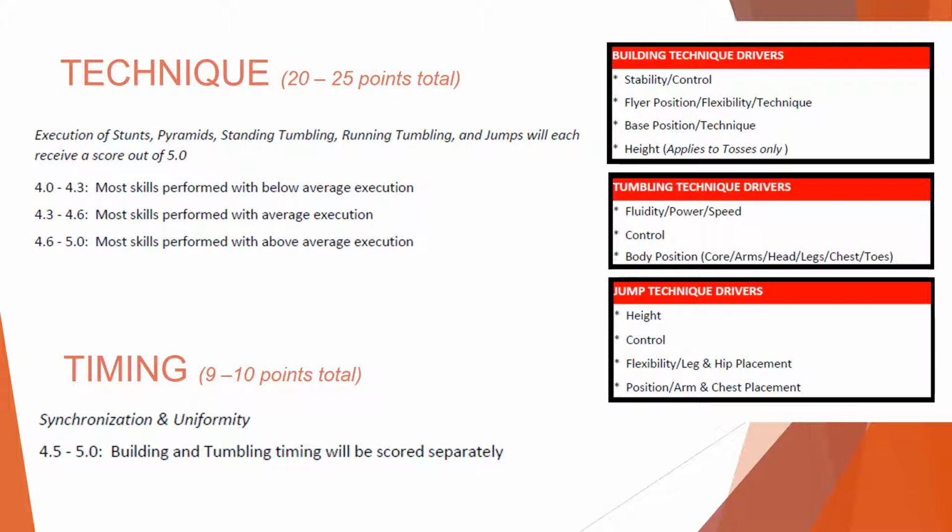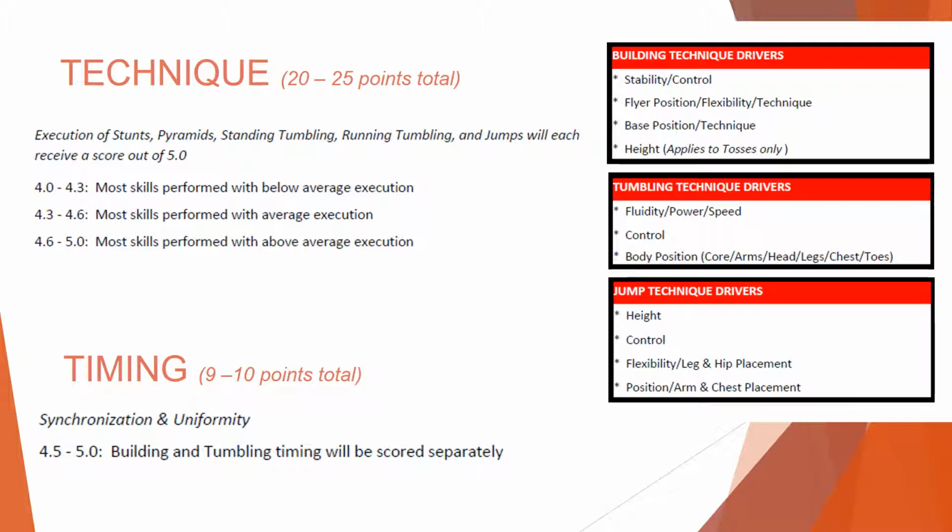If most of the skill is being performed with average execution, they will receive a 4.3 to 4.6. If most of the team is performing the skill set with above average execution, they will receive a 4.6 to 5.0. Timing of these skill sets will be scored separately and not included in technique.